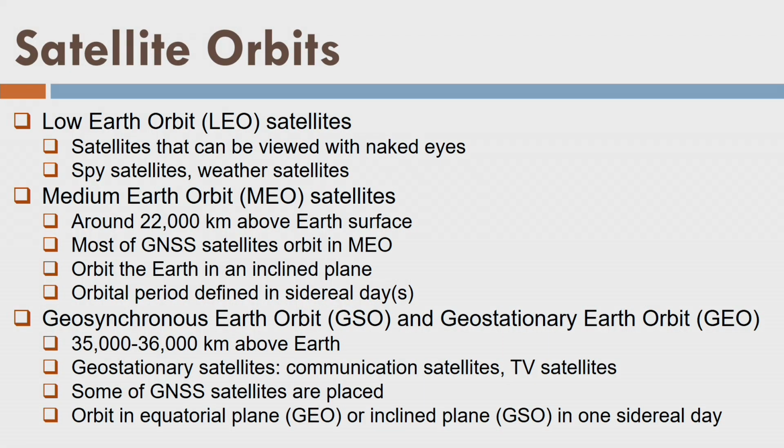Now we have satellite orbits. In general, satellites are placed in 3 types of orbits, and we name them accordingly. First is low Earth orbit, or LEO, right? If you sometimes look at the sky and by accident come to know that there is a star which is continuously moving in the sky, perhaps it could be a satellite.